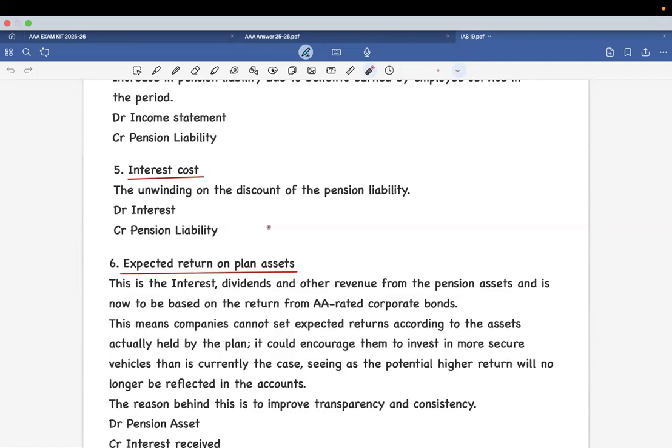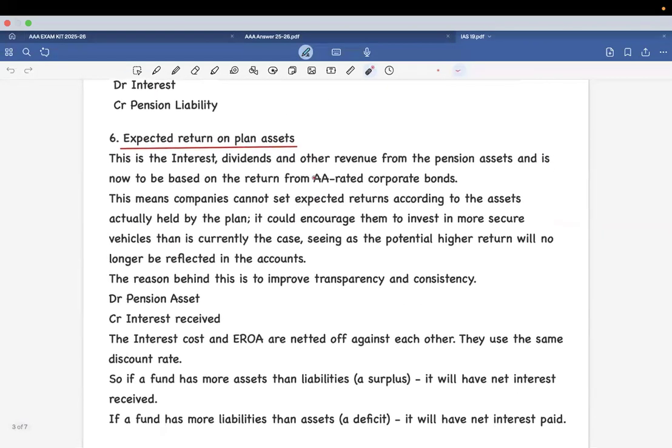Now, when we forecast a pension liability for the future, it has to go with the discount rate, and that is the interest cost involved in the pension plan. It is an expense: you debit it and credit the pension liability in order to bring it to present value.